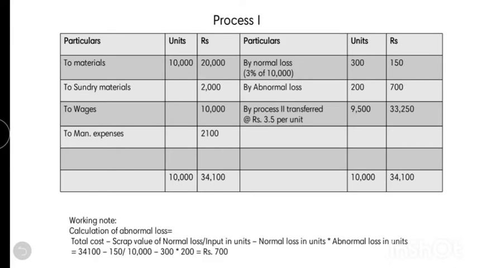Therefore we can find abnormal loss: total cost, that is 34,100, minus scrap value of normal loss, that is 150, divided by input in units, that is 10,000, minus normal loss in units, 300, into abnormal loss in units.